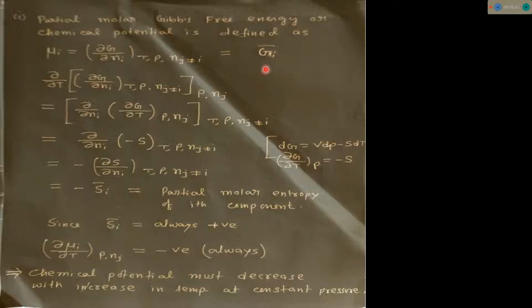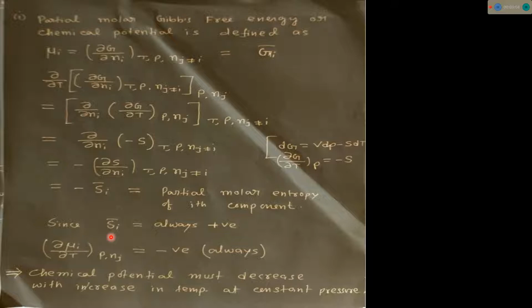Normally we call partial molar Gibbs free energy the chemical potential. Gi bar is equal to mu i, the chemical potential, but Si bar is not equal to mu i. We cannot say that partial molar entropy equals mu i. This is partial molar Gibbs free energy, and this is partial molar entropy.